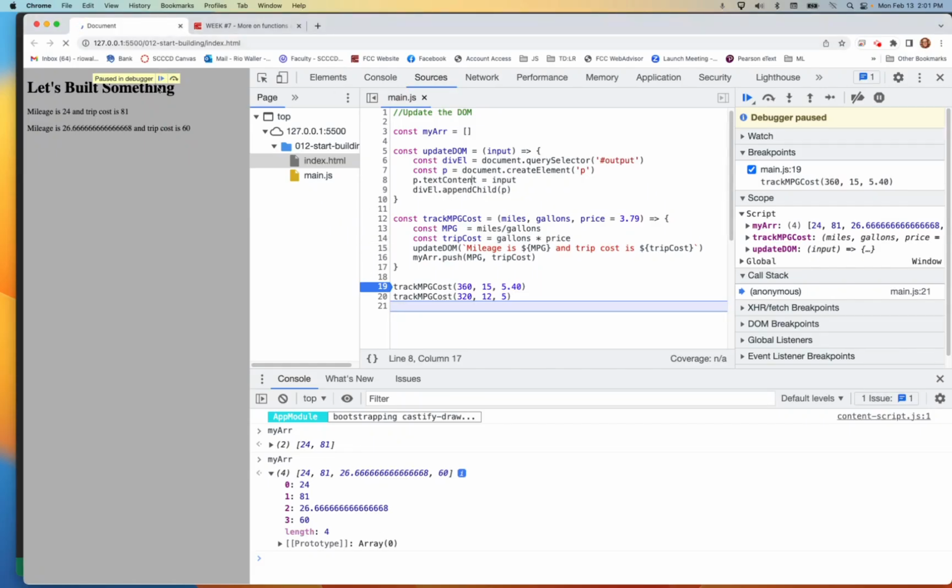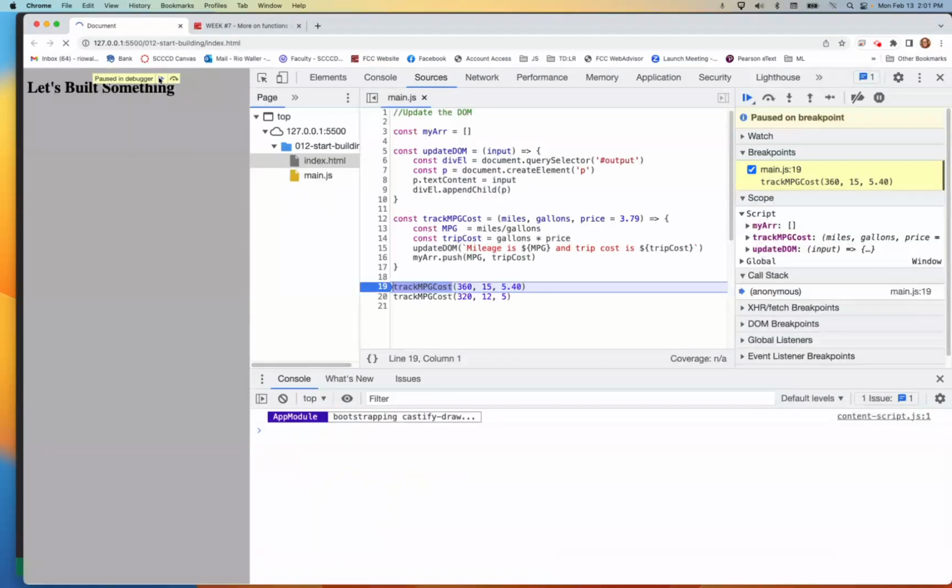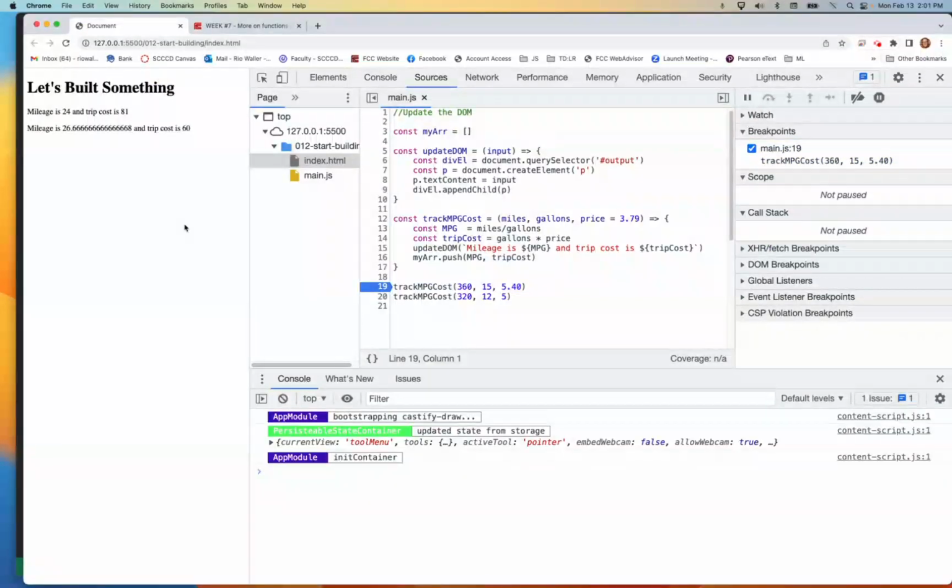Okay, so now let's see if there's anything else in here we want to fix. I'm just going to let this run. Cool. So now, how could we verify? This is a good question. How could we verify that these costs are indeed correct?